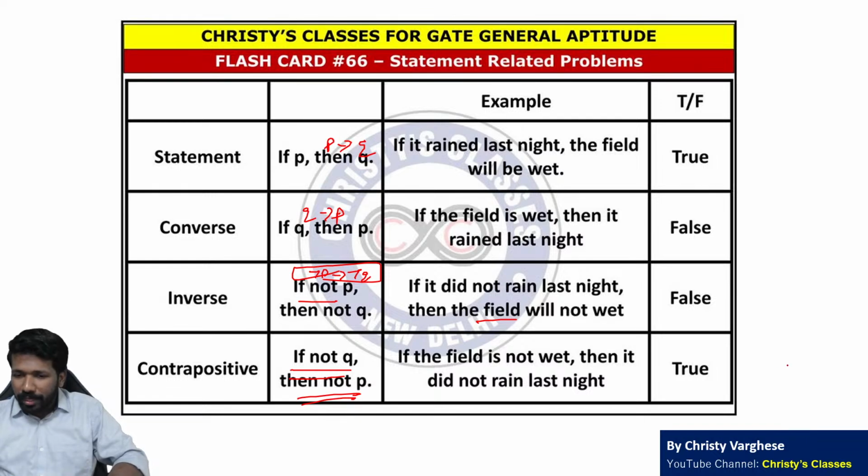That is true also. Why? Because if it rained, the field will confirm be wet. So the field is not wet, so it confirm did not rain. That is the idea. So if not Q, then not P, that is the contrapositive. Not Q implies not P, that is the contrapositive.